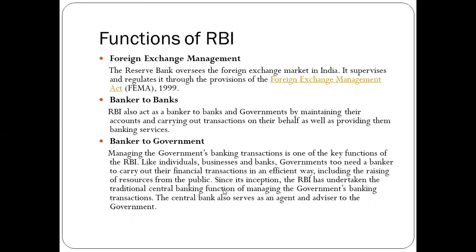Since its inception, the RBI has undertaken the traditional central banking function of managing the government banking transactions. The central bank also serves as an agent and advisor to the government. These central banks also provide services and advice to the government. So in this way, the banker has direct contact with the government. Also, the government helps the numerous banking institutions so they perform in an efficient way and can maintain a proper record in a systematic way. So in this way, they can avail numerous facilities from the government as well as from the RBI.